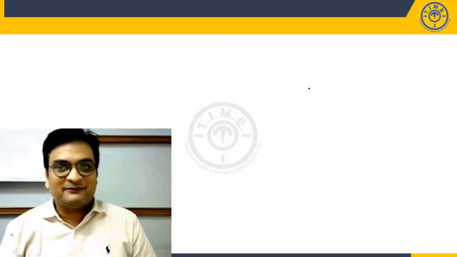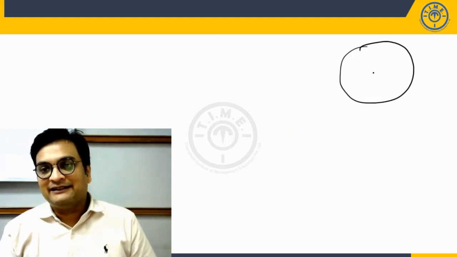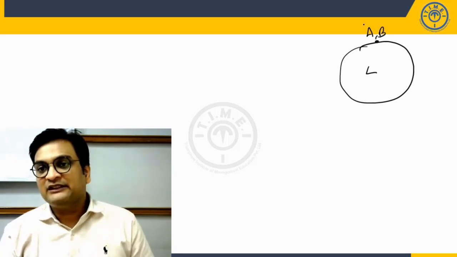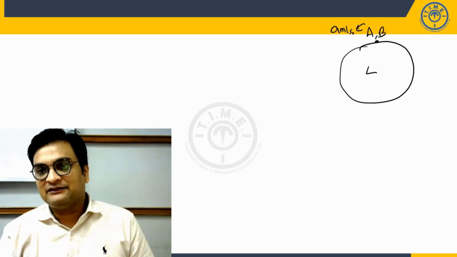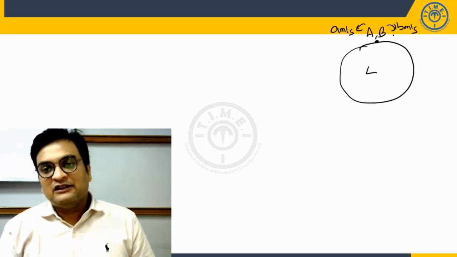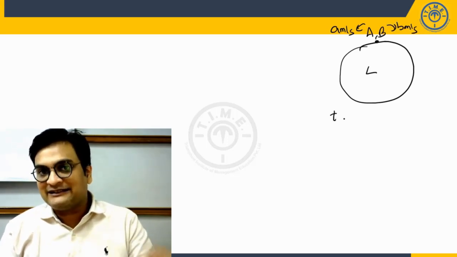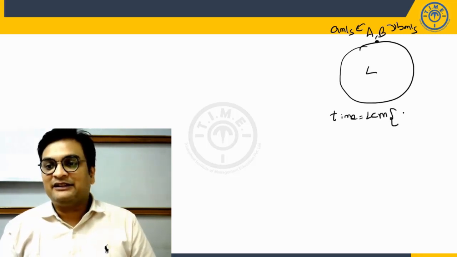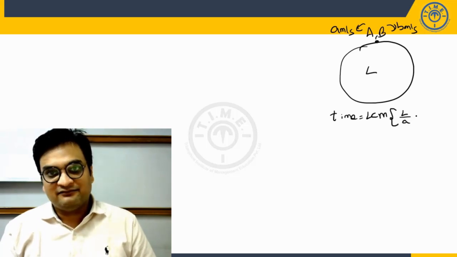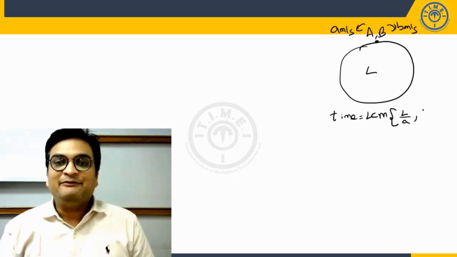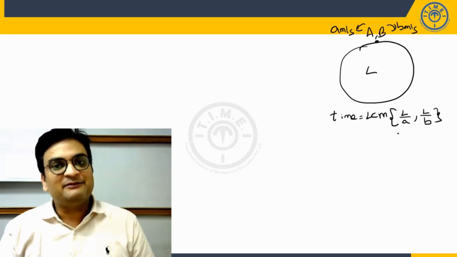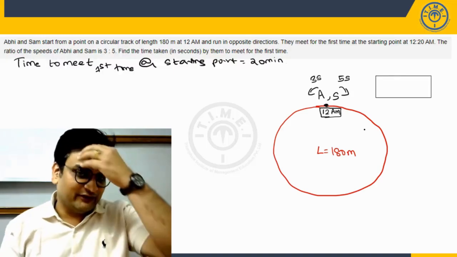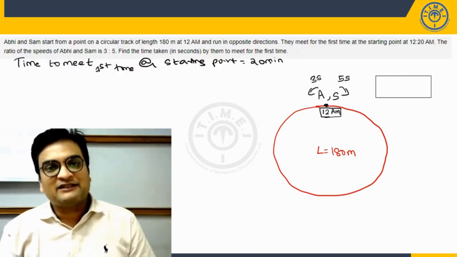Just to recap that, if you have a track like this, the length of the track is L, and there are two people, there could be more than two also. Let us say the speed of A is A meters per second, the speed of B is B meters per second. The time for their first meeting at the starting point is given as the LCM of the time taken by A to complete one circle, L by A, the length of the track by the speed of A, and the time taken by B to complete one circle, L by B. This is how you can find out the time for the first meeting at the starting point. That is given to be 20 here.